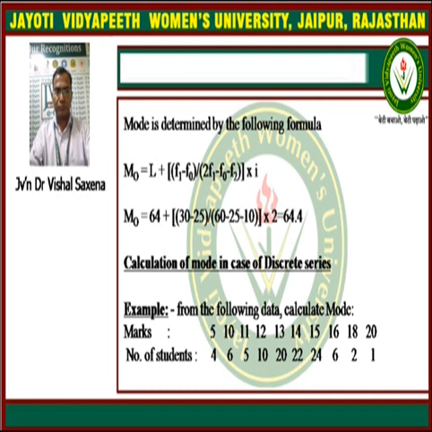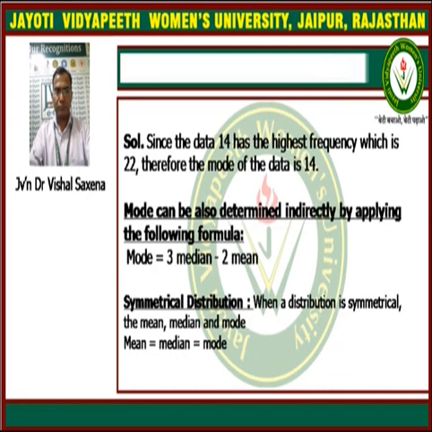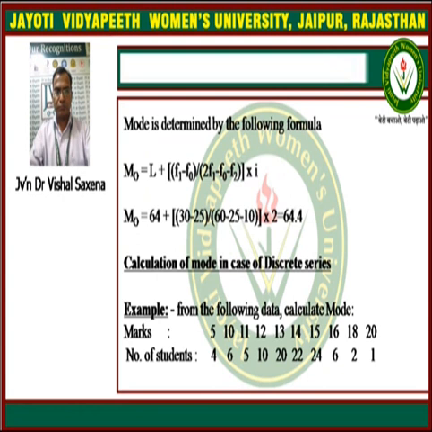Now, the calculation of mod in the case of discrete series. In a discrete series, the data are given in the form of x and the frequencies are also given along with it. We can see this example, in which marks and the number of experiments are given. Mod can be calculated just by the inspection method.